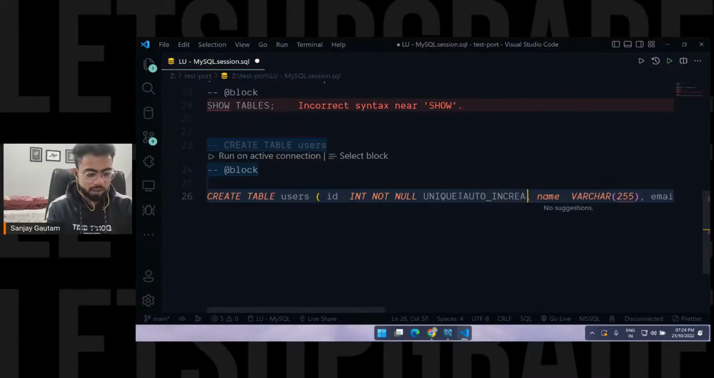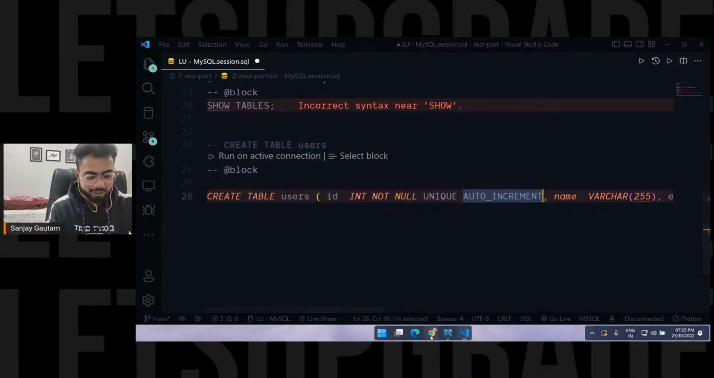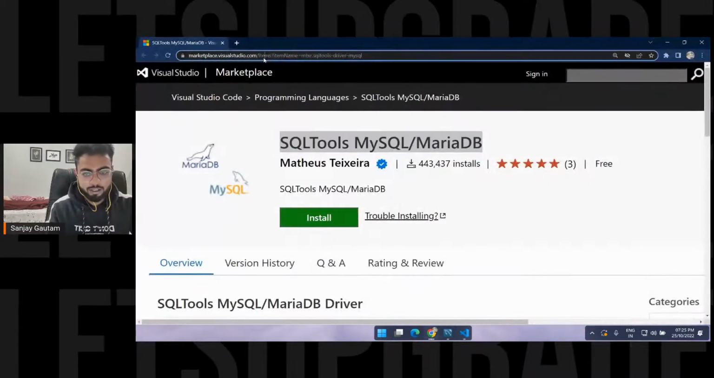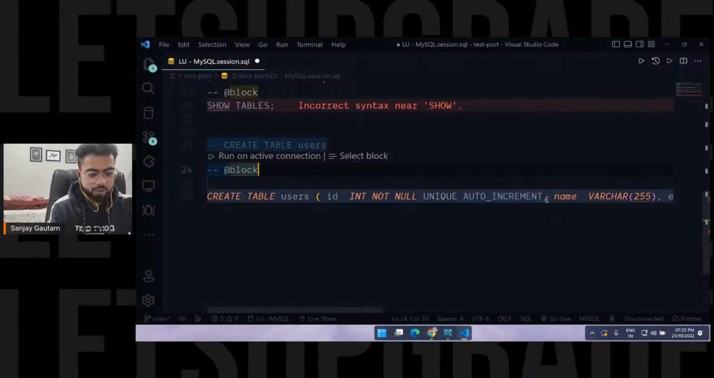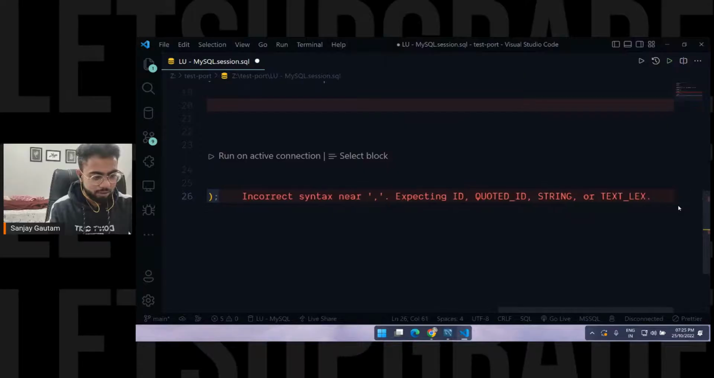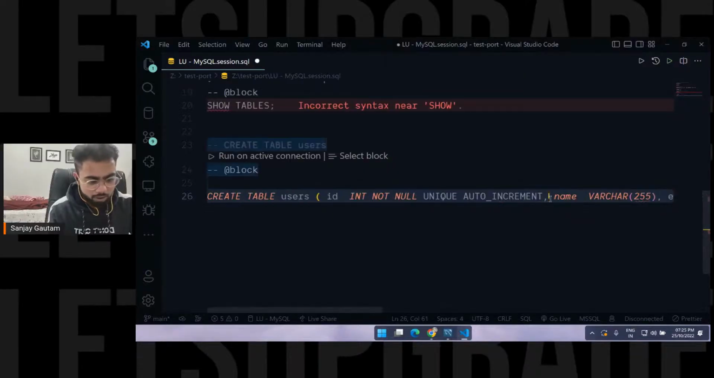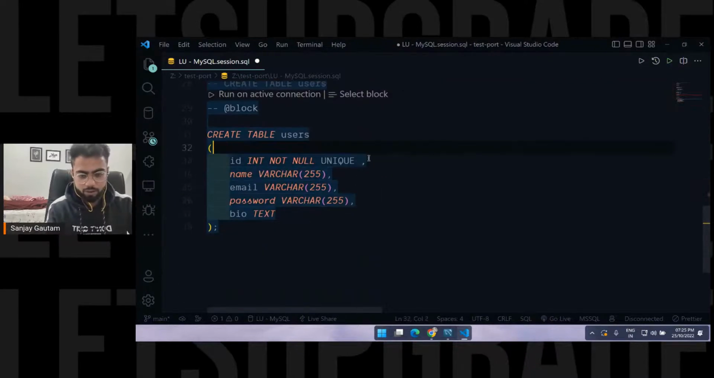I always forget its spelling. I'm really bad with my spellings. Let me just google the spelling. So here, auto increment, yes, it's correct. So auto increment, what does it mean? Expected, where's the dot here? Some error came up. Okay, here, now we are here.